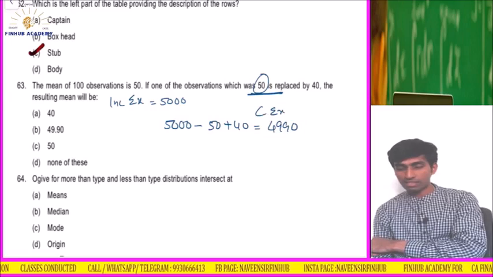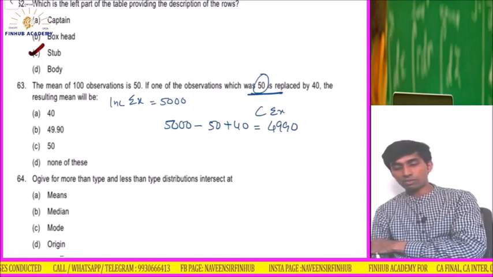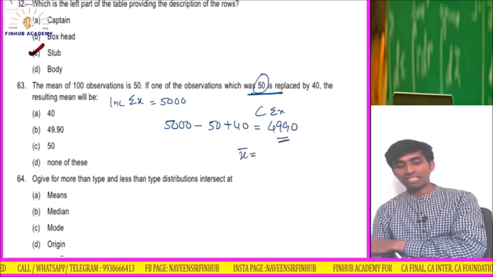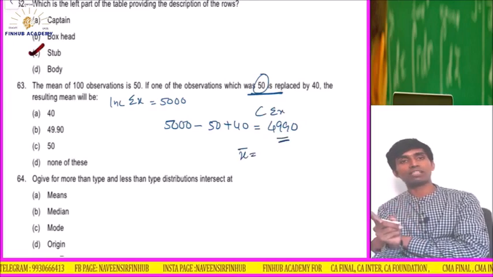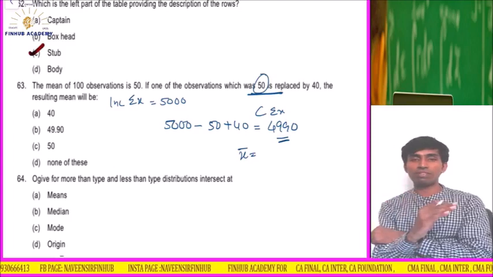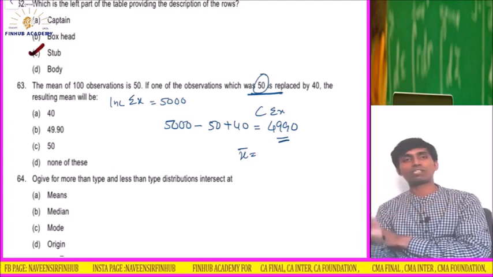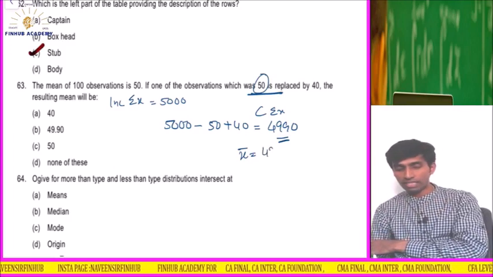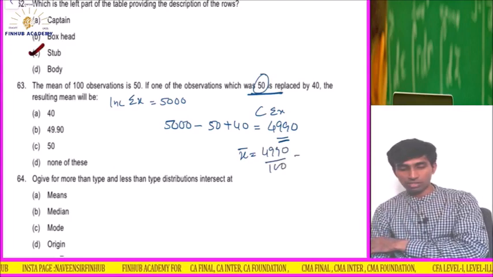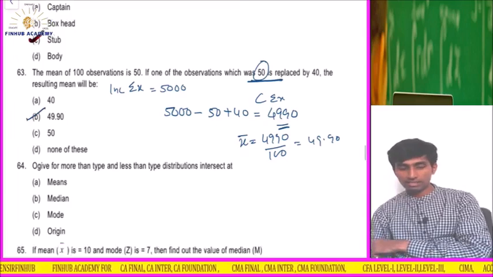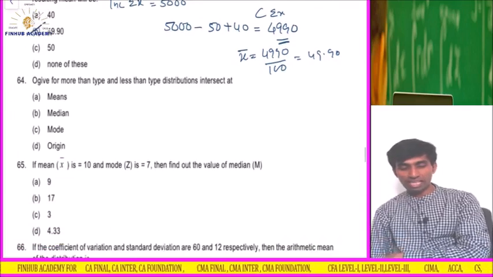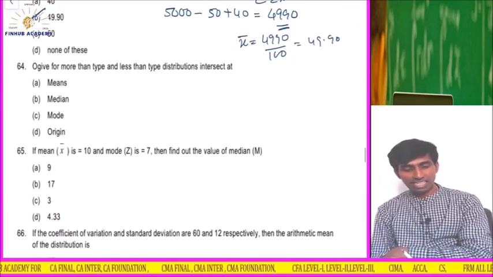To get the mean I will divide this by 100. Why? Because when I removed the 50, the number went to 99, and when I replaced it with 40, the number is 100 again. So 4990 upon 100 becomes 49.90. So the option is B.